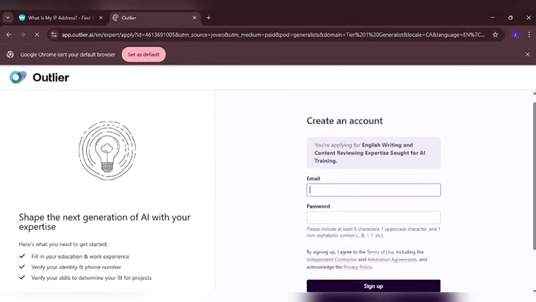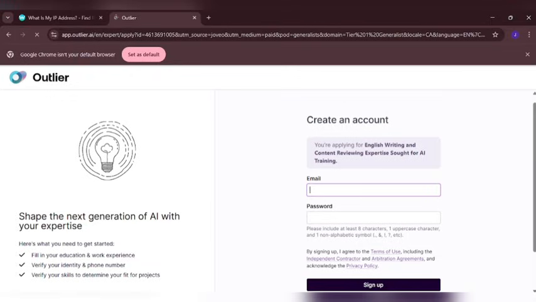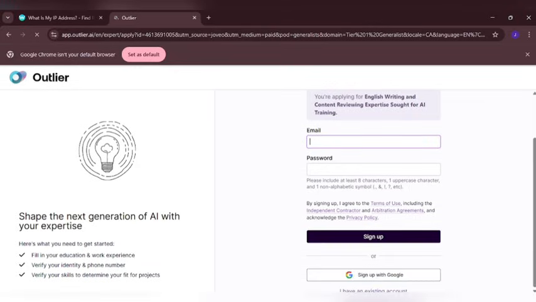So right here you can see you are applying for English writing, content reviewing, expertise for AI training. So like I said, you are specifically coming right here to train AI, and you're being paid for the time and the knowledge you're giving to this. Now you're going to come right here to set up an account for yourself, putting in your email and your password. So for example, you actually want to set up an account using an email address. You're going to put that right here, put in a password, then click on sign up, or you can come right here to sign in with Google. Now when you come right here to input your email address, you're going to be prompted to set up an account using Google.